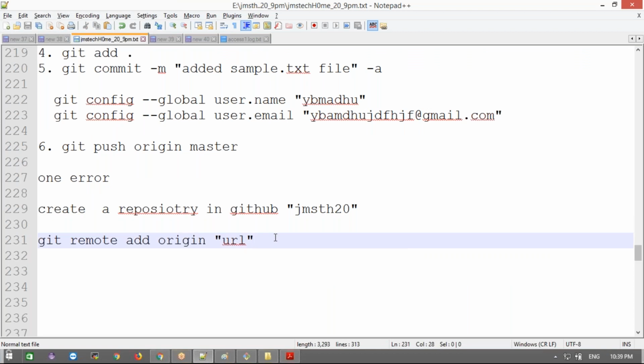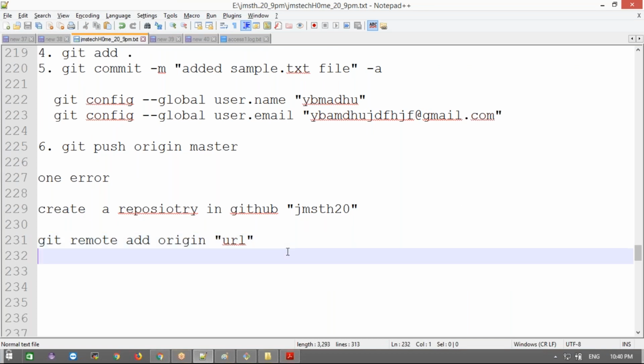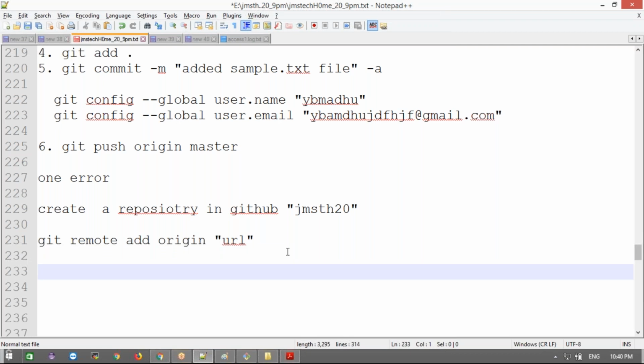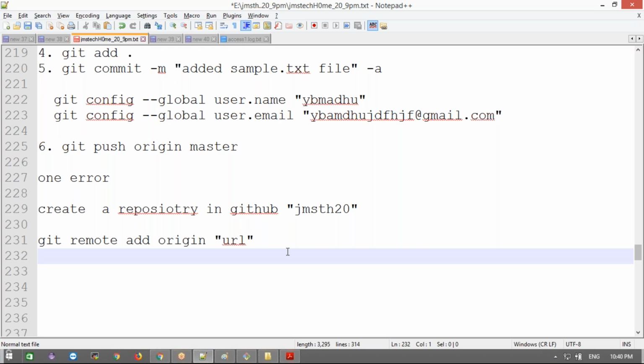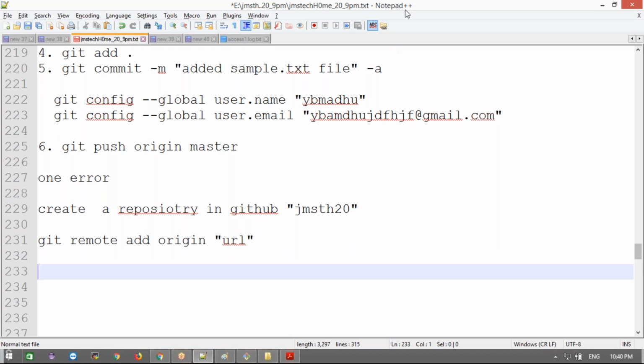Next, tomorrow, we'll cover what a branch is, and I will create another project. For example, if a project already exists in the office, how to work on it we'll discuss in more detail in tomorrow's class. This one is a new project we created. If you go to an office, they may already have some git projects, right? How to work on such a git project we'll cover tomorrow. Okay, clear guys? Any questions now?